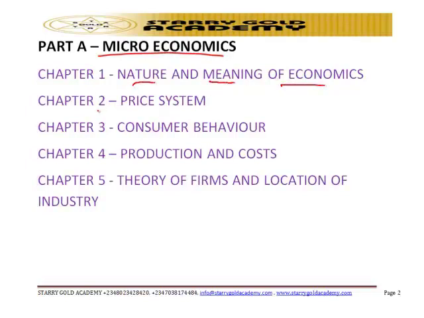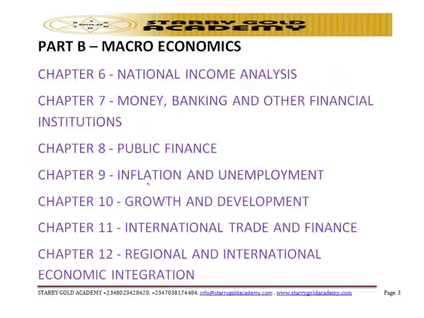After then, we move to chapter 2, where we're considering the price system. Thereafter, we'll be looking at consumer behavior in chapter 3. Chapter 4, we'll be looking at production and cost, while chapter 5 under microeconomics, we'll be looking at the theory of firms and location of industry.